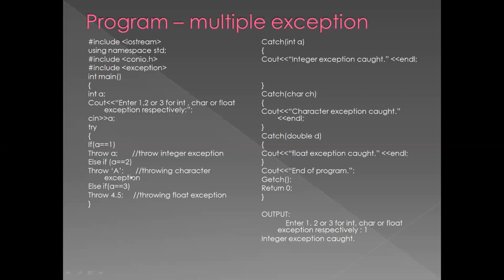This is a try block. If an exception occurs in 1, it will be throwing an integer exception. If an exception occurs in 2, it will be throwing a character exception. If a problem occurs in 3, it will be throwing a float exception. Now the try block has been completed. Now we are going for the multiple catches.